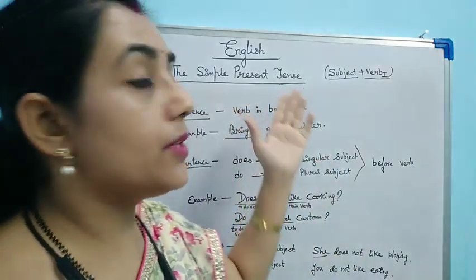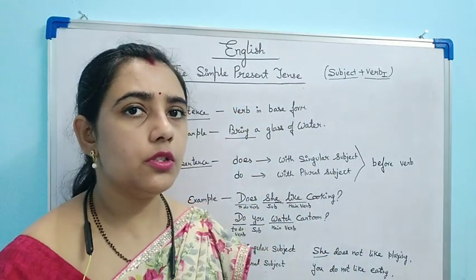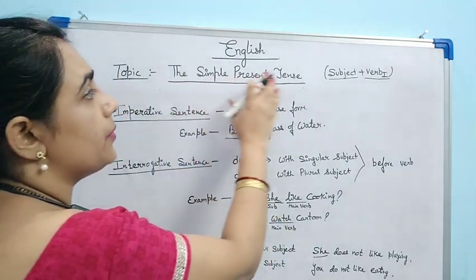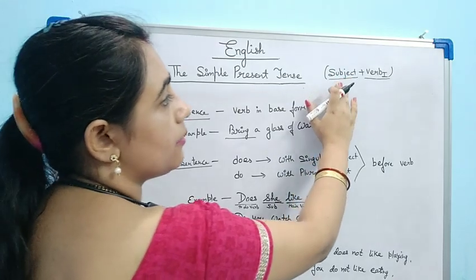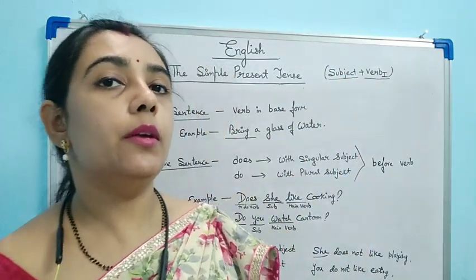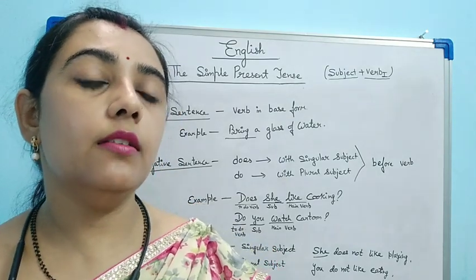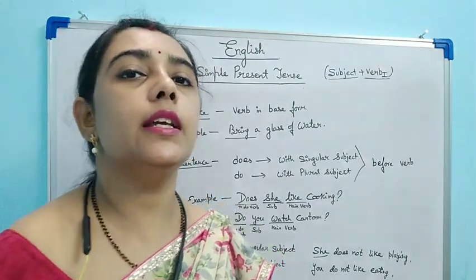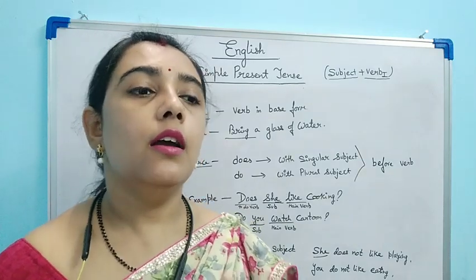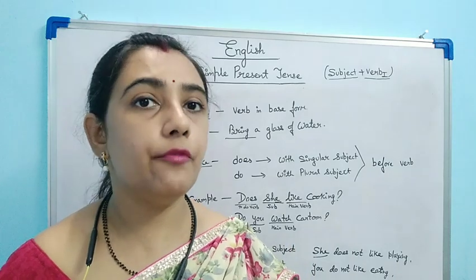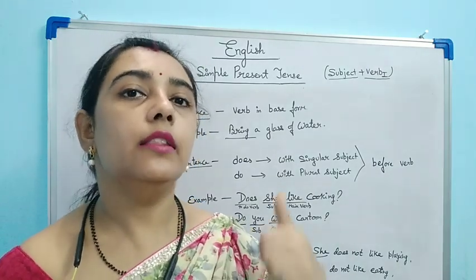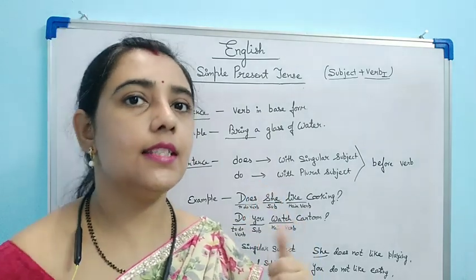Our topic was simple present tense. I think I have cleared all your doubts. So I don't think you are having any confusion. Let me just revise again. Simple present tense. Its formula is subject plus verb, base form or the first form. And one more thing, it is used when anything is happening continuously, like every day, every week, every month, or it is a fact or a habit, then we use simple present tense. Thank you.